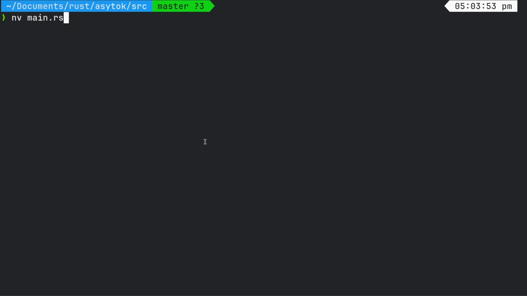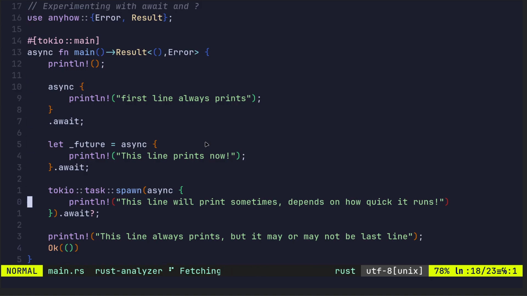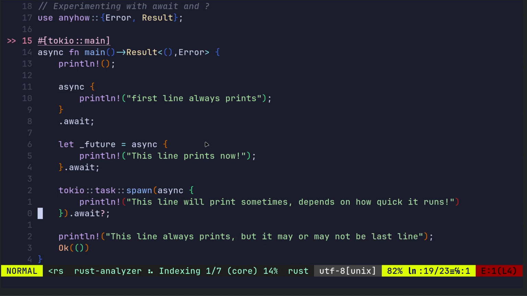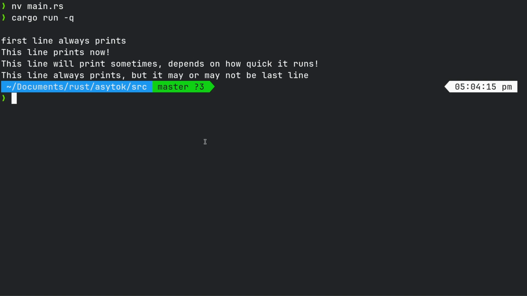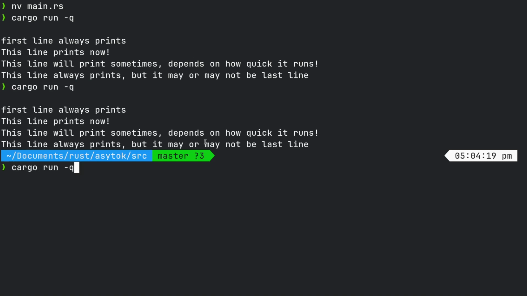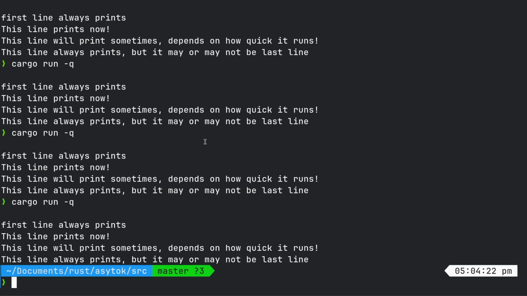Right, so let's just go and look at the last bit. So that line always runs. So the variable now is this Tokio task spawn async await. And now we've added that, we should always get the same result, and we do. And that's because we've added in the await.